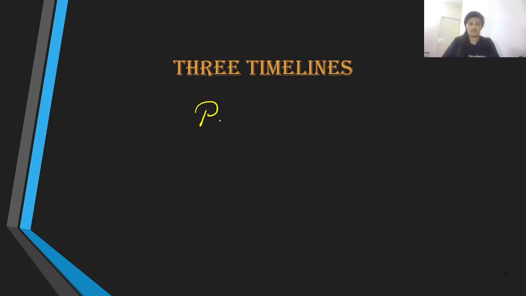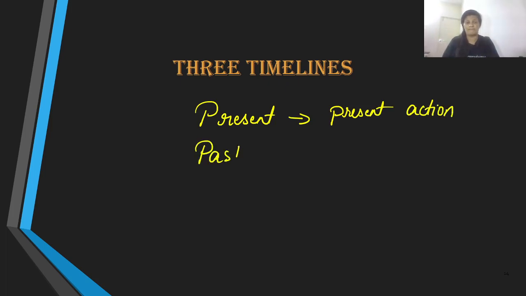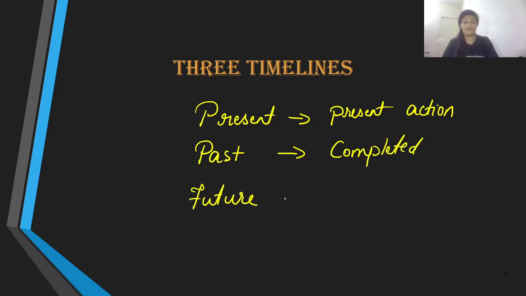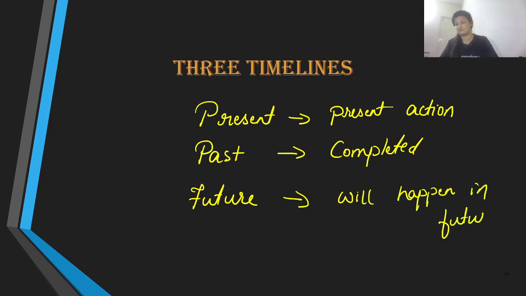Number one, we have present, which speaks about present events or actions, things which are going on at the moment. Number two, we have past, where we are talking about completed actions. Number three, we have future, where we will be talking about the actions which will happen in future. So we have in total three timelines.